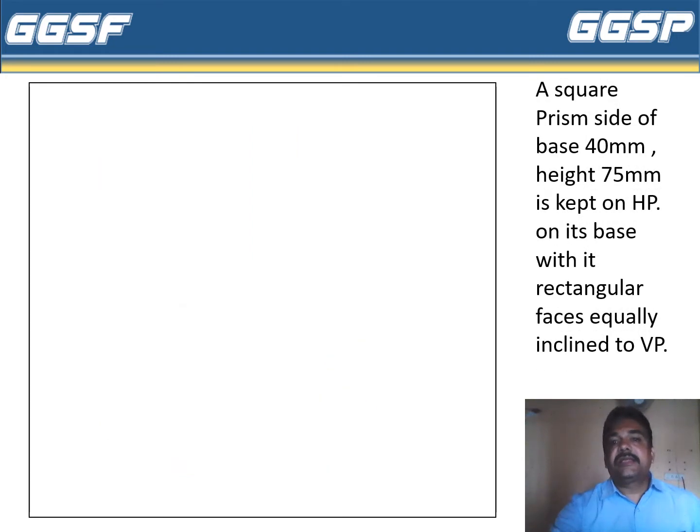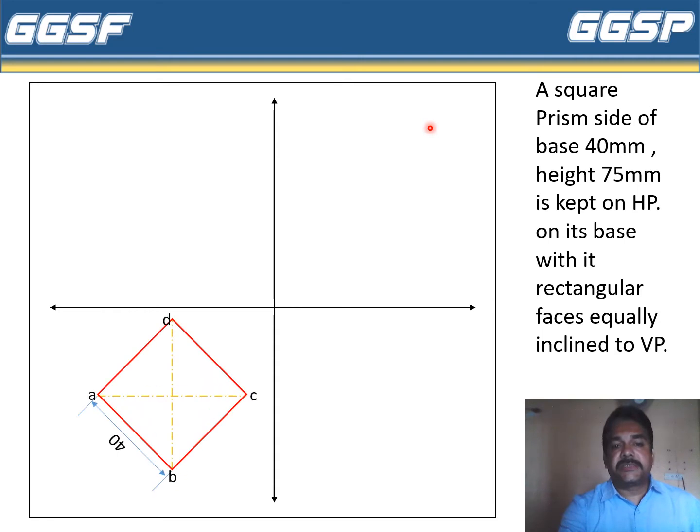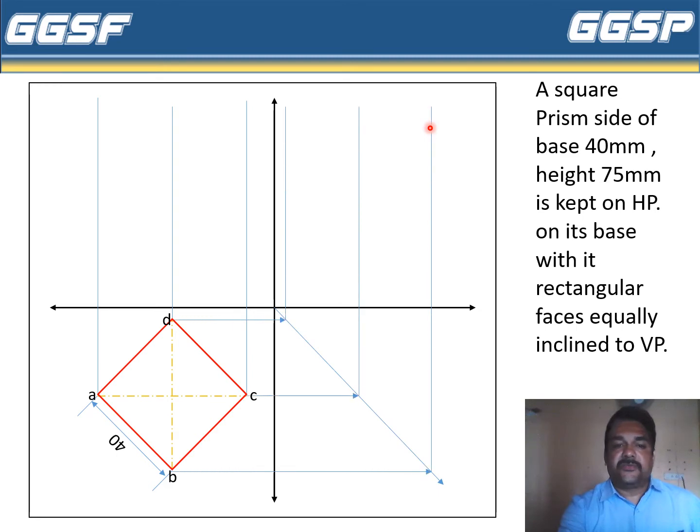Okay, let us see the next step. Now after drawing the projections, we have to complete the front view and side view. So let us see the completion procedure of front view and side view. So we have drawn these two axes, then a square, and drawn the projections for both views, that is front view